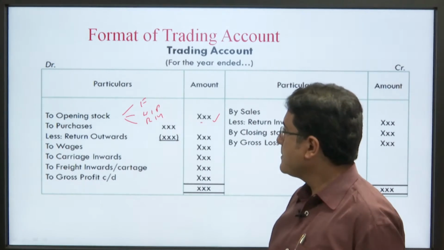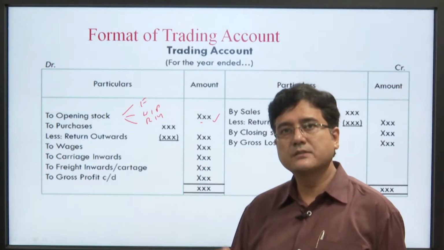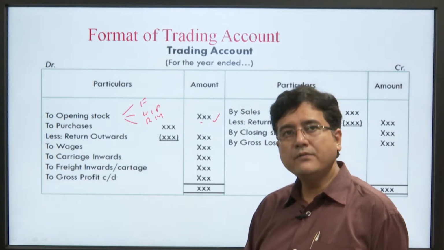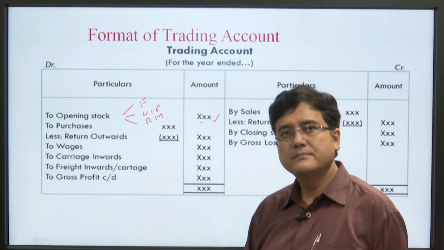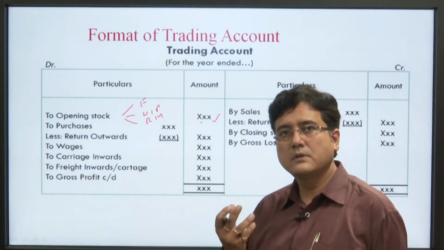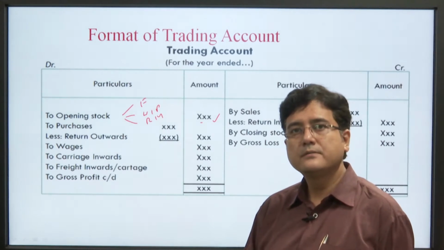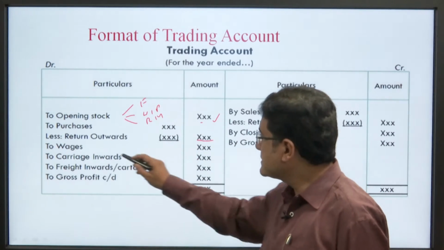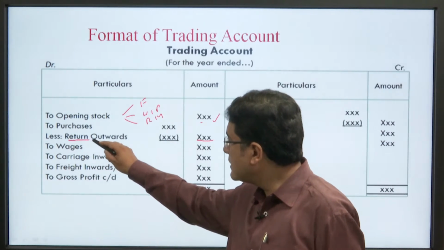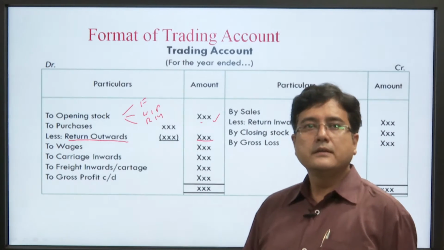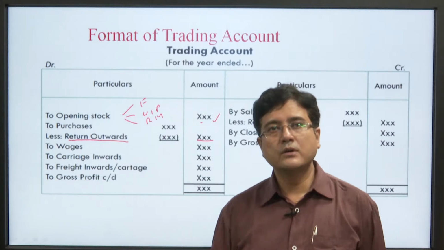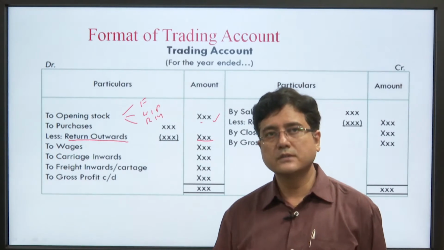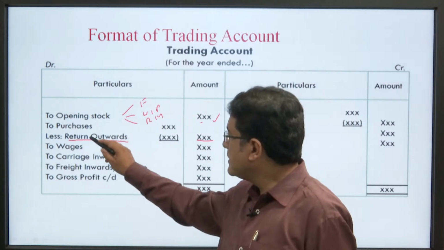Then purchases: whatever you purchase from the market to sell in another market, that is purchase, and if you return that due to some defect, then you need to write the net purchase. This is also known as purchase return or return outwards. Keep in mind, it can be written as purchase return or return outward.